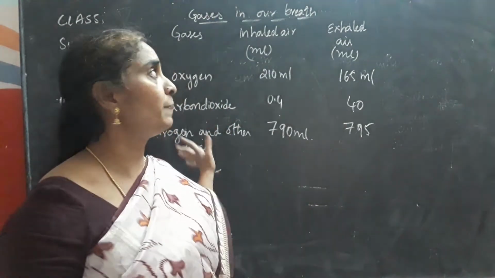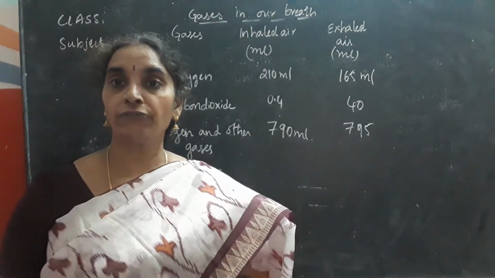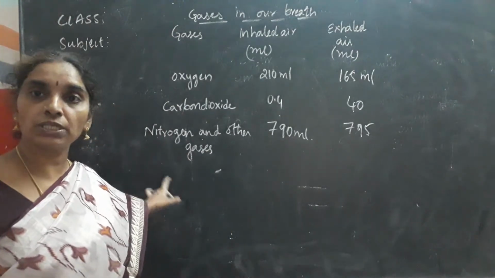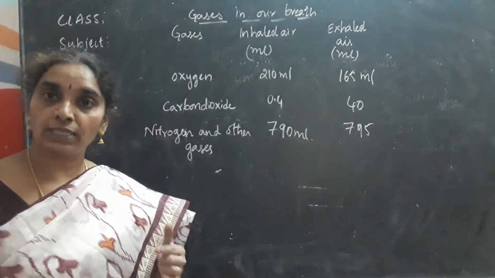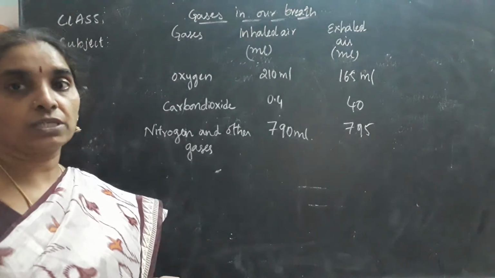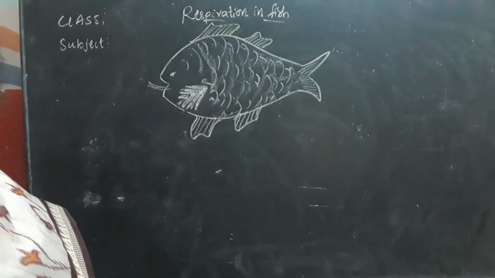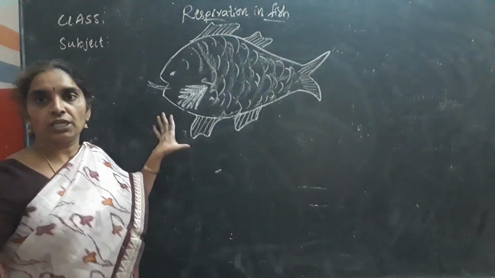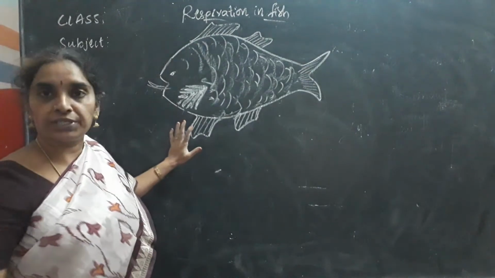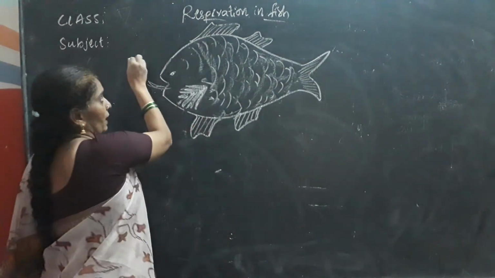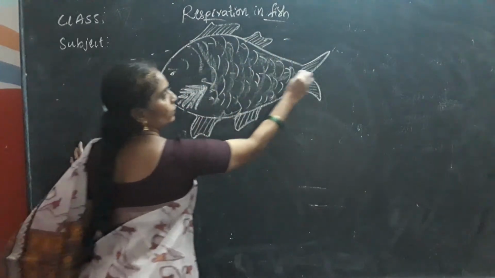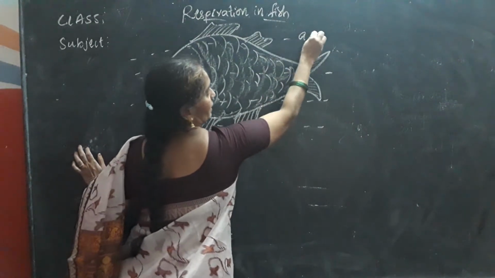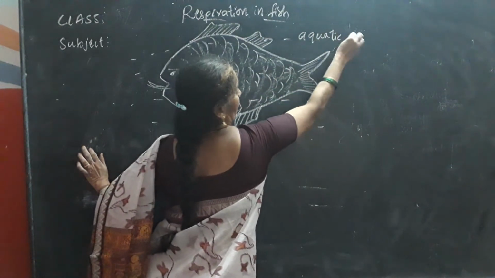Next, coming to the respiration in the frog and fish, we'll see in the different animals. Okay, now we have seen about the respiration in human beings. We'll see about the respiration in animals, fish. Okay, be ready. See here, children, now this is the picture of fish. You know it. The respiration in fish. How do the fish respire? What is the habitat of fish, children? You know that the habitat of fish is water. It is an aquatic animal, isn't it? Fish is an aquatic animal.